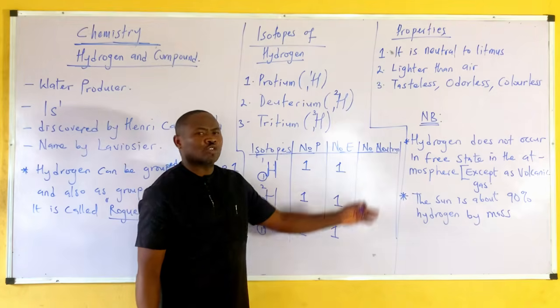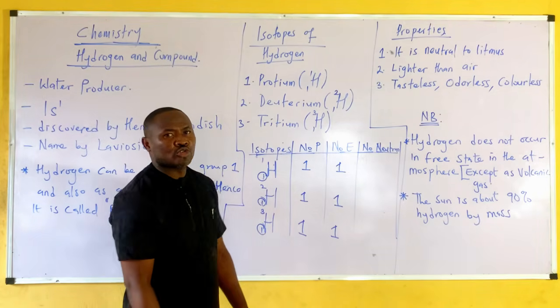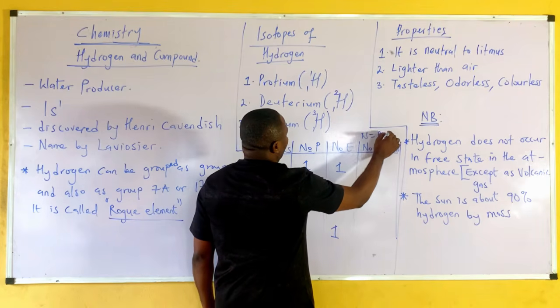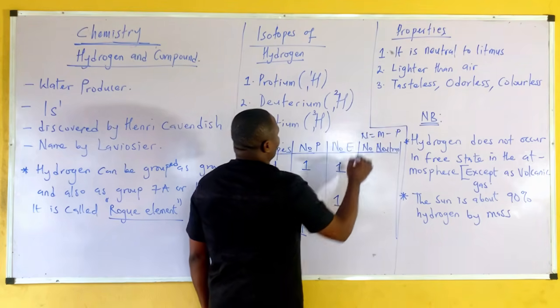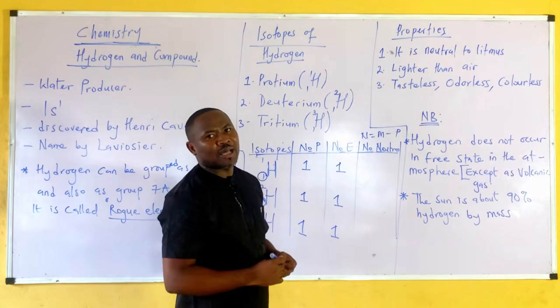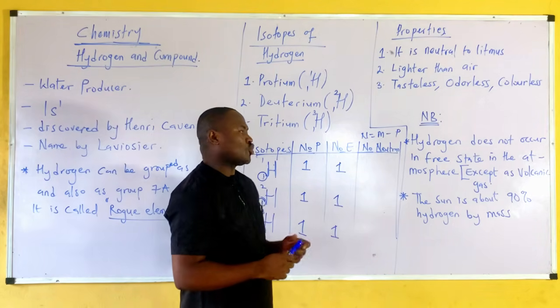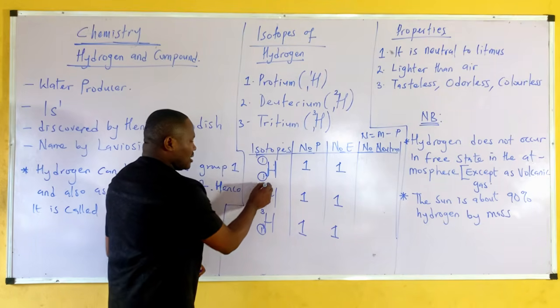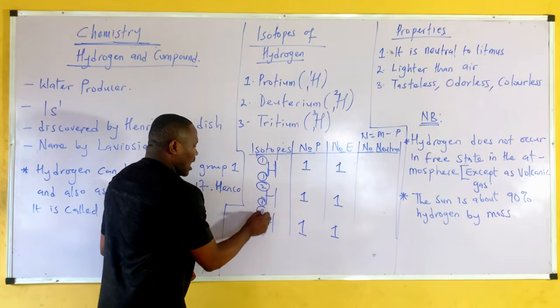What about neutrons? Neutron number equals mass number minus proton number. Where is our mass number? These are the mass numbers.